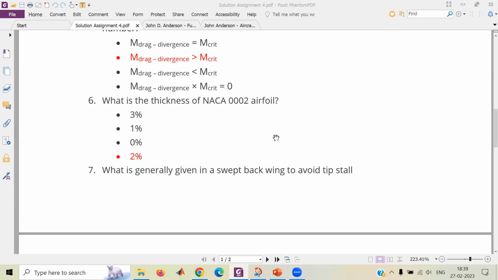The second denotes the location of the maximum camber in terms of chord. And the last two are the maximum thickness of the aerofoil in percent of chord.